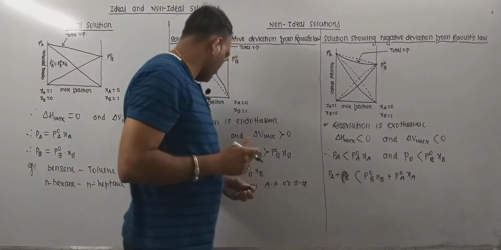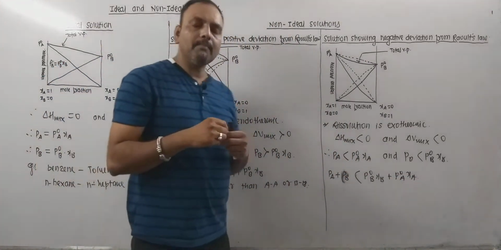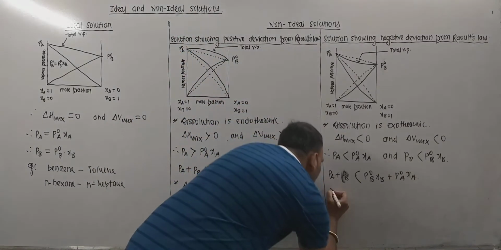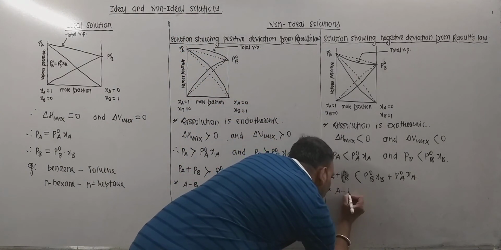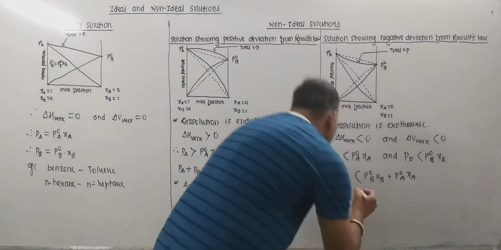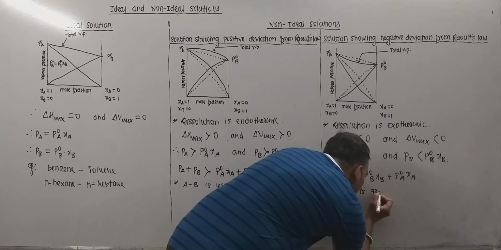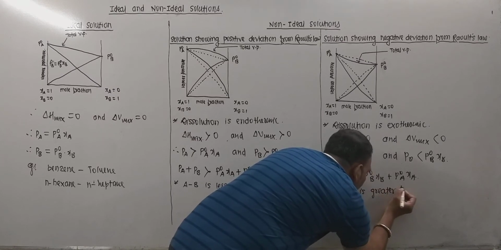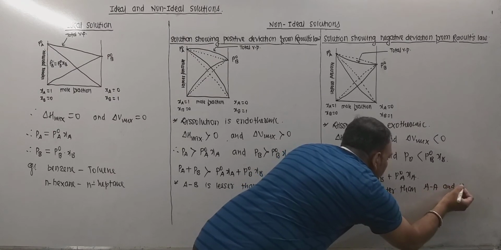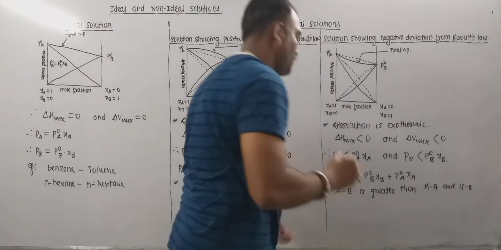So from this we come to the conclusion that there must be greater attraction, I mean the AB interaction is greater than the AA and BB interactions.